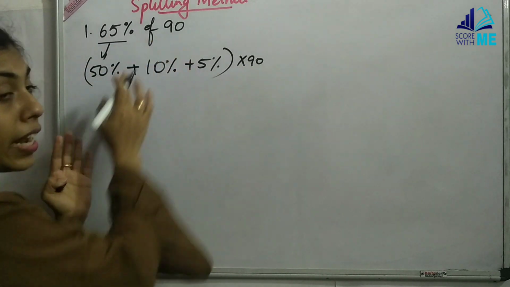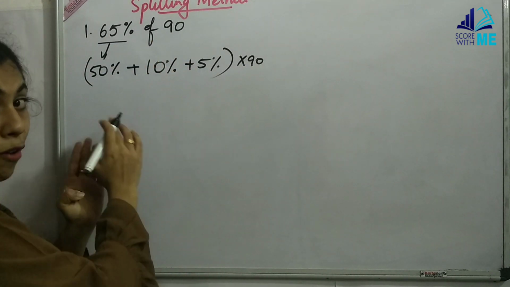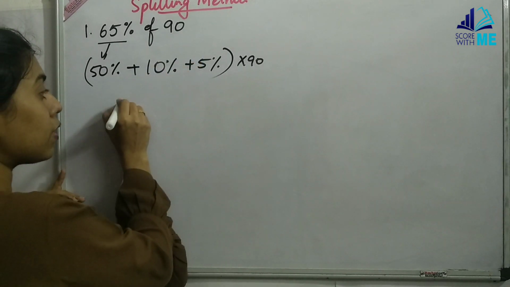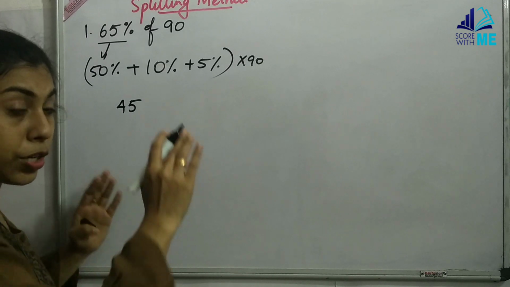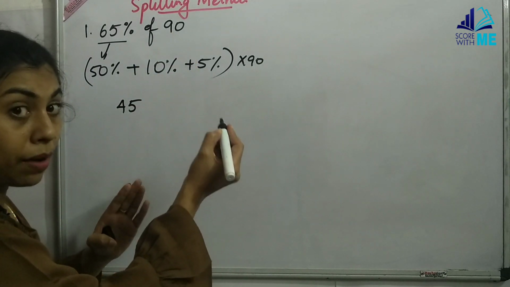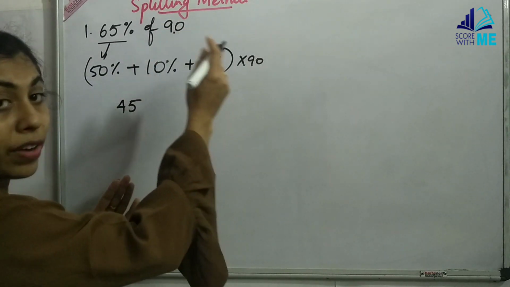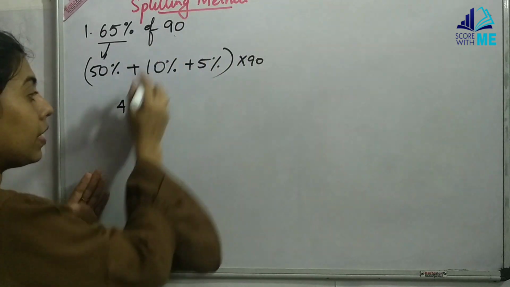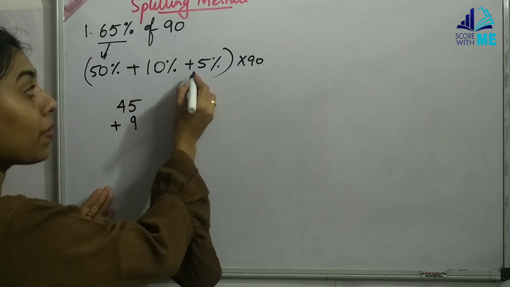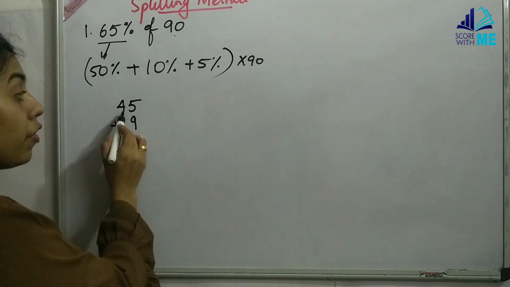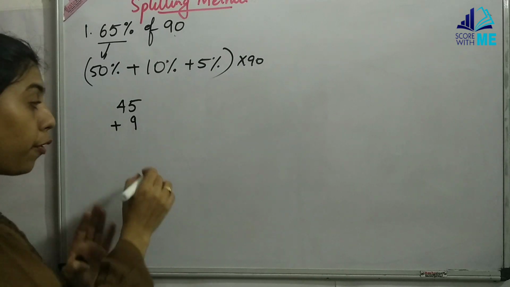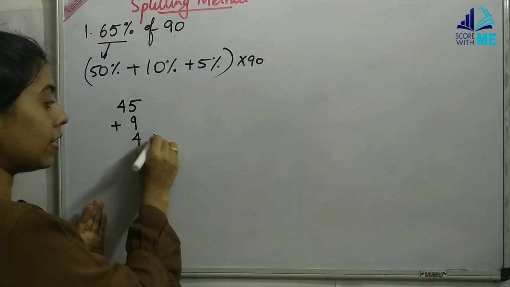50% of 90. 50% we saw it was 1/2, half. So 90's half is 45. I'm not doing any calculation, I'm writing directly. 10% of 90. When 10% comes, we are going to put a decimal in front of the last digit. So it becomes 9. So 45 plus 9, that is, 10% is 9. Now 5%. If 50% is 45, then 5% is going to be 4.5. We have already seen this earlier.